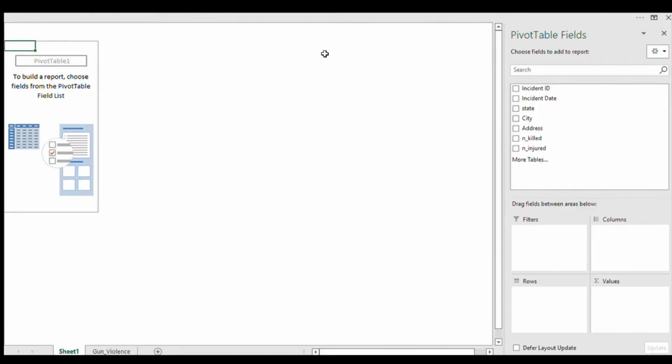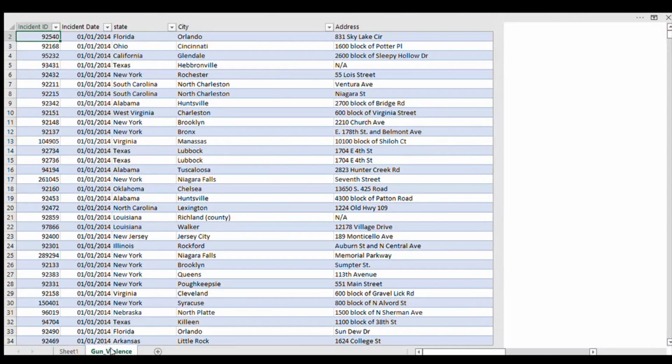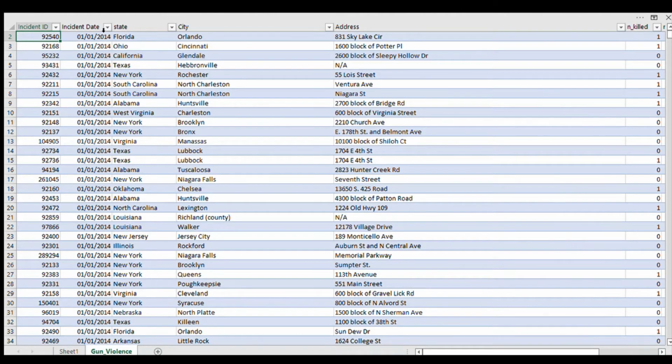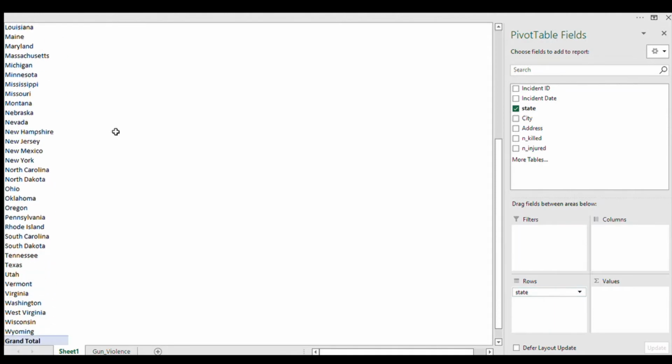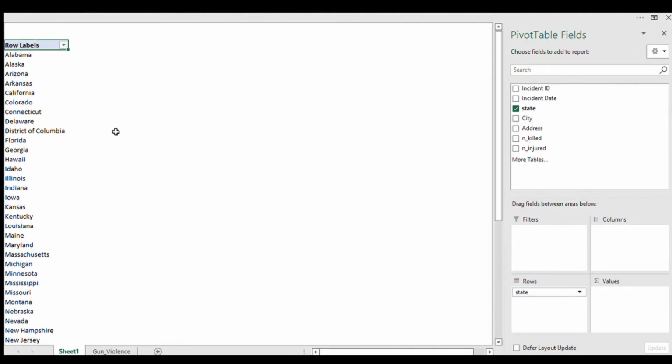So first of all, let's look at the states. Let's look at the data again. As you can see, the states. So let's start with the state. Take it to the rows here. As you can see, these are the states in America. You have Alabama, Alaska, Arizona. These are all the states in the United States of America.